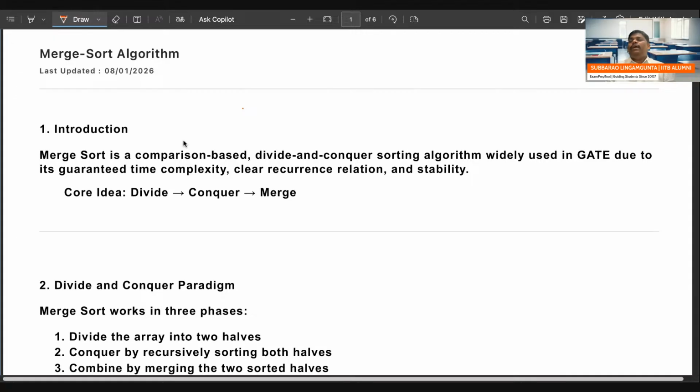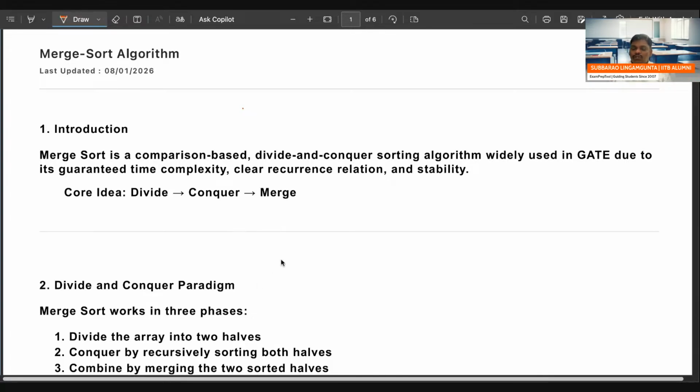Merge sort is a comparison based sorting algorithm. What is the meaning? While sorting, you will compare the elements. Sorting algorithms are of two types: comparison based and non-comparison based. Sorting means arranging the elements in ascending or descending order. I have some elements and I want to keep them in ascending or descending order. That is called sorting. To sort the given array, one way is merge sort.